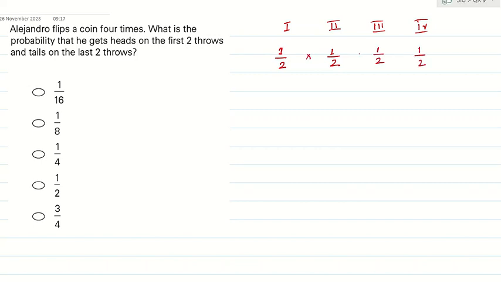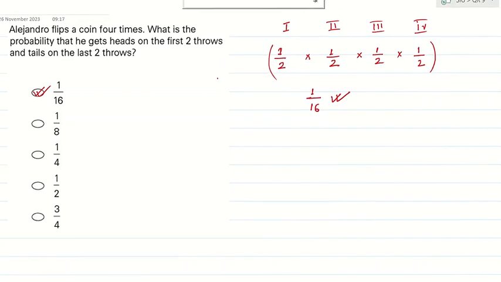This is a sequence. Sequence means always multiplication. Whenever we have sequence events, we have to multiply. So what is the answer? 1 by 16. That's your answer. Very simple. Right? Manasvi, understood? Yes, sir.